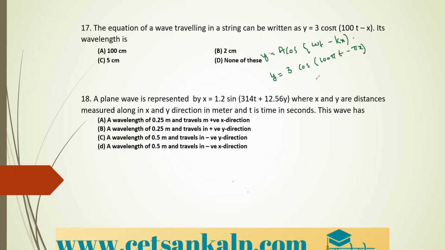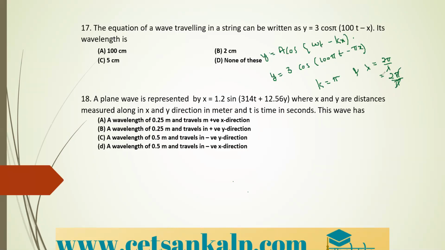If I compare both the equations, the value of k is found to be how much? Pi. And we know that lambda is equal to 2 pi divided by k, which is 2 pi divided by pi. Therefore, pi will get cancelled. The correct option is 2 centimeter. That is, option B is the correct option.